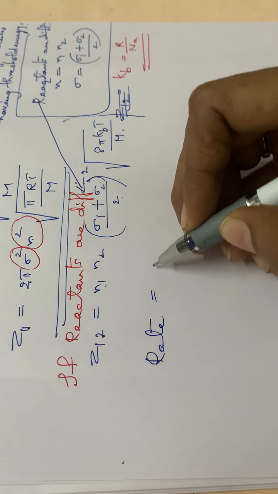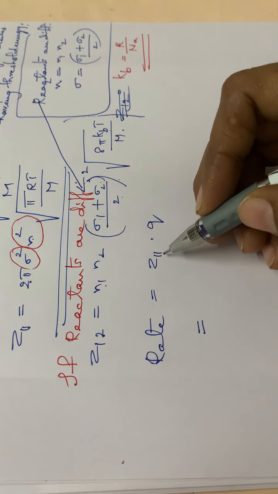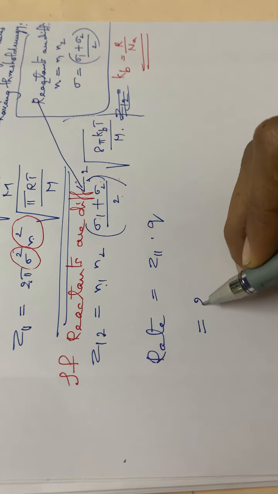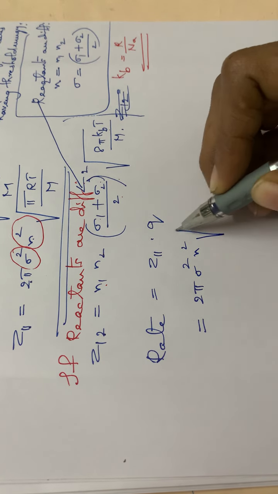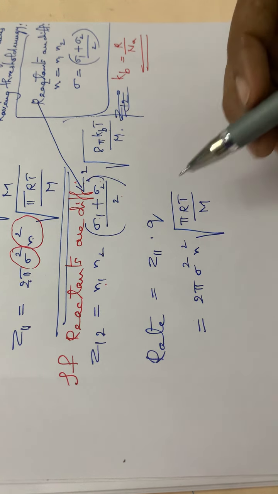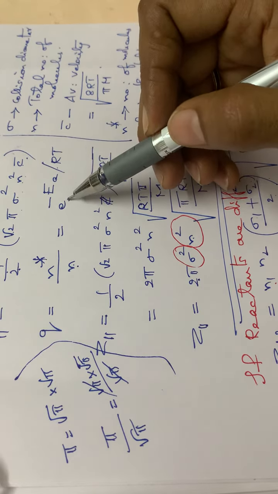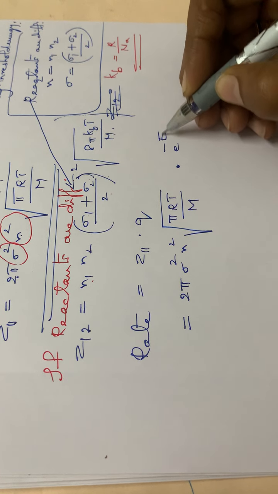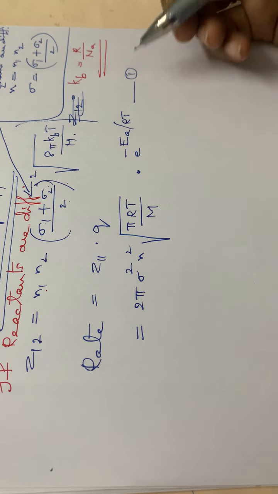So rate is equal to, the formula we already had written, Z11 into Q. So you have to substitute for Z11 and Q. What is Z11? It is 2 pi sigma square n square into square root of pi RT divided by m, into Q. What is Q? We had written already, Q is equal to e raised to minus EA divided by RT. So instead of Q we can write e raised to minus EA divided by RT. Let it be equation number 1.